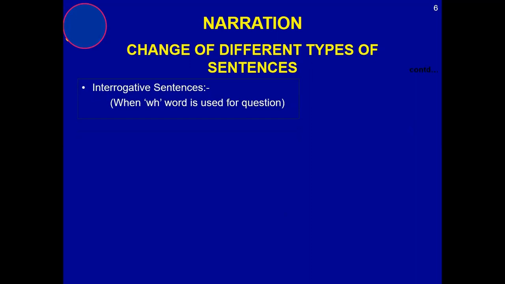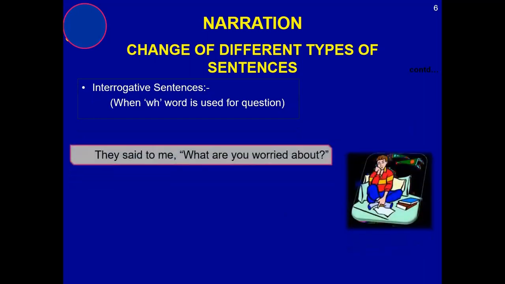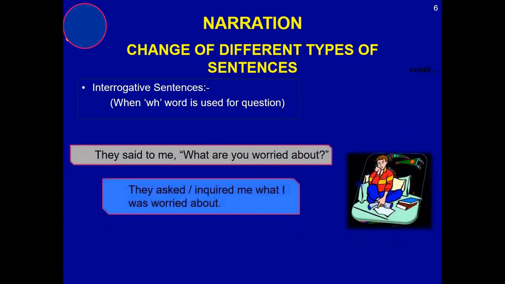Then interrogative sentences, when your interrogative sentence starts with WH words, the condition will be a bit different. They said to me, "What are you worried about?" Now please keep it in mind: whenever your interrogative sentence starts with a WH word, the WH word will always start playing the role of conjunction. It means at the time of removing quotation marks, the WH word will play the role of replacement of quotation marks and act as the conjunction. And what is the conjunction here?